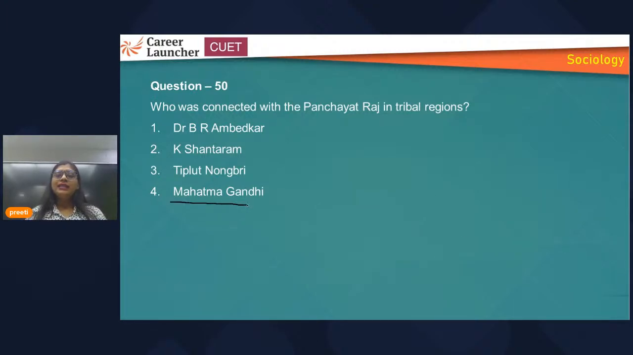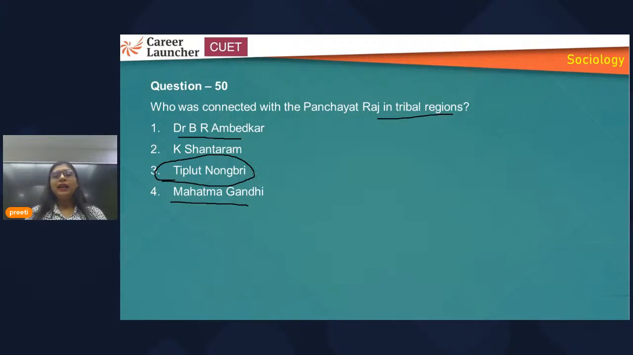Mahatma Gandhi has said that Panchayat should be made an institution for grassroots democracy. Ambedkar had basically criticized Panchayati Raj. So they are not associated with the tribal region. Who are left? K. Santaram and Tilput Nongbri. On the basis of the name, I can say that Tilput Nongbri is the person who is connected with the Panchayati Raj in tribal region.